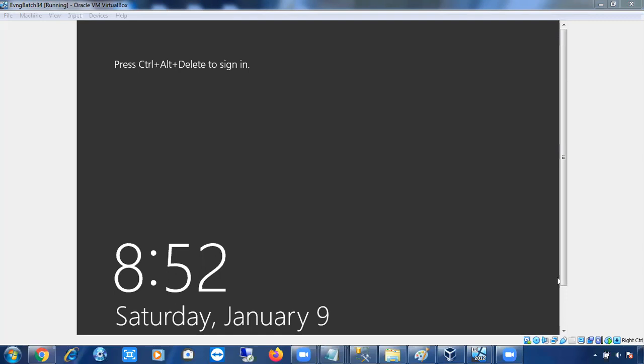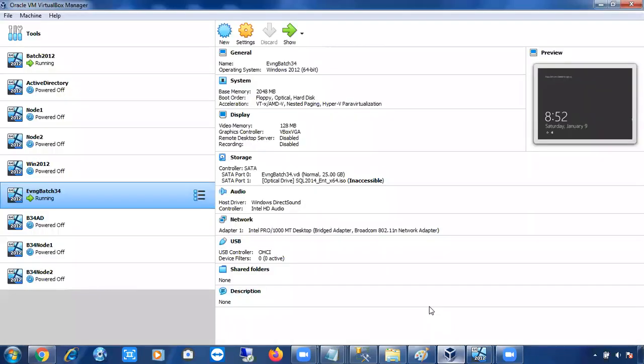If you have 8 GB RAM, you can create 3 machines, but you cannot set 2 GB for each machine. If you set it like that, you will have only 2 GB for your local machine, which is very difficult for a Windows 10 operating system. 2 GB is not sufficient. So what you have to do is set up each machine with 1.5 GB. Total it will be 4.5 GB, and the 3.5 GB will be there for your local operating system.